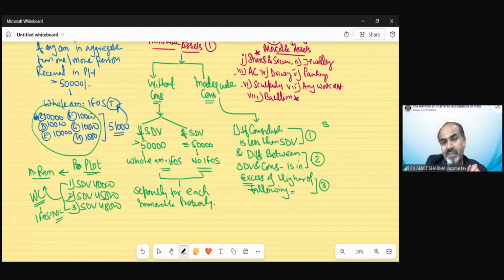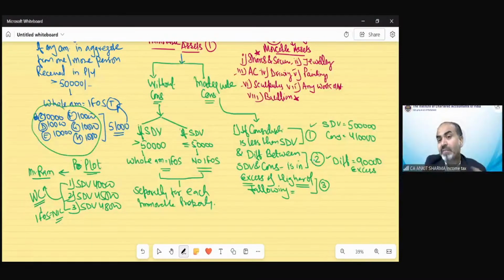Suppose the SDV was 5 lakh and the consideration was 4 lakh 10,000. So this is applicable. Now we find the difference between these two: the difference is 90,000. The third step says we have to find the higher of the following. This 90,000 is called the excess. This excess should be higher than the following condition.